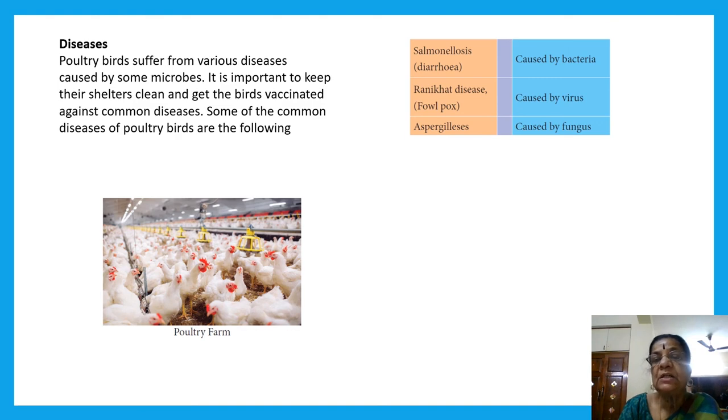salmonellosis caused by bacterium. It is a diarrheal disease. And ranikhet வந்து it is a fowl pox caused by virus. And aspergillosis, it is caused by fungus. So three diseases: causative agents are bacterium, virus and fungus. Names of the diseases are salmonellosis, ranikhet and aspergillosis. I hope you are able to follow this.